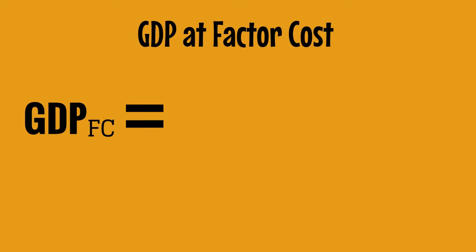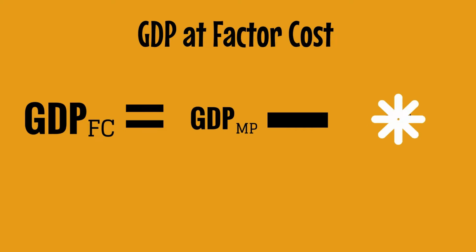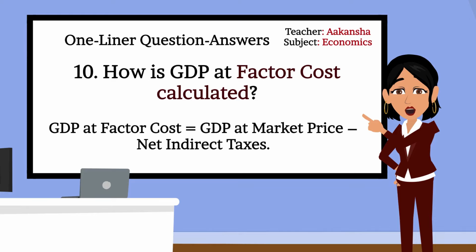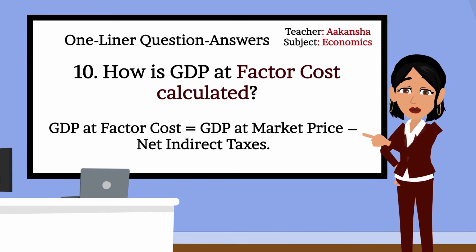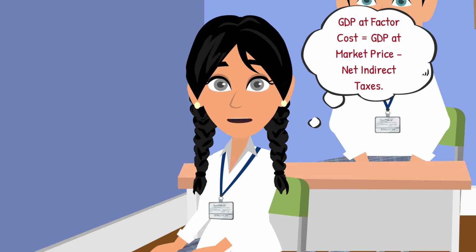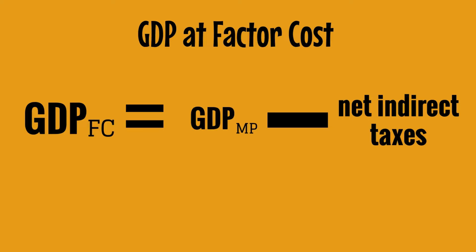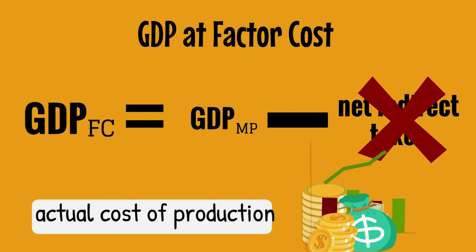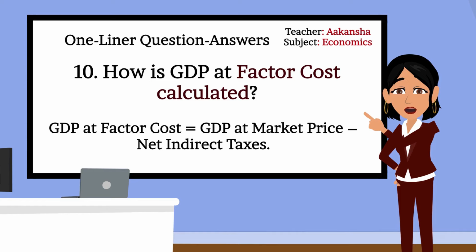Moving forward. 10. How is GDP at factor cost calculated? Ma'am, GDP at factor cost equals GDP at market price minus net indirect taxes. Correct. Okay, Mahi, can you explain it a bit? Ma'am, GDP at factor cost removes the effects of taxes and subsidies to show the actual cost of production. Very well, Mahi.